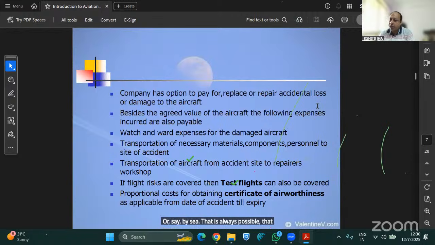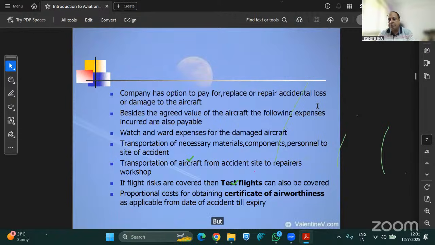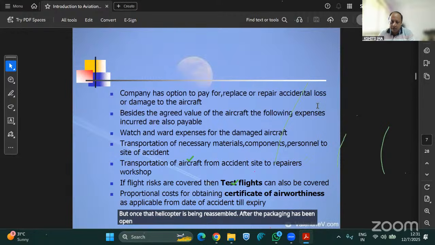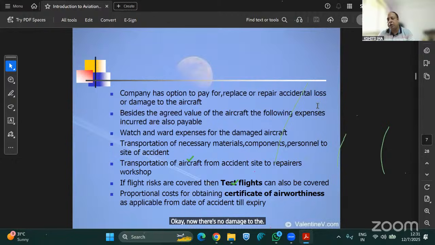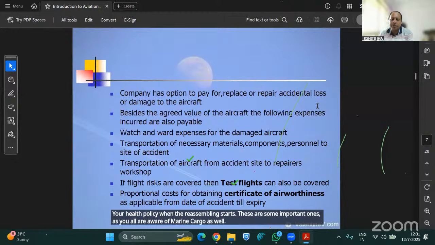That will be covered under your marine policy. It will not be covered under your aviation policy. But once the helicopter is being reassembled, after the packaging has been opened and the investigators see there is no damage during transit, the risk attaches in the aviation hull policy when the reassembling starts. These are some important points, as you are all aware of marine cargo as well. So these things come into the picture.